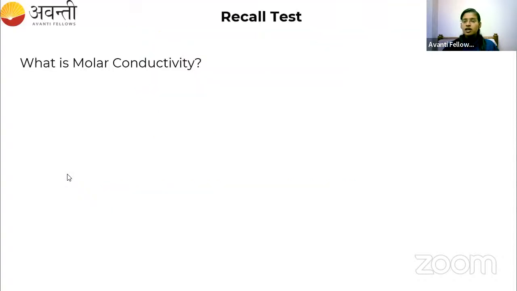Now let me give a recall test for you. Here I have got two questions. The first question is, what is molar conductivity? You have to give me the formula for molar conductivity. Molar conductivity is denoted by the letter lambda m. We have discussed yesterday. So it is equal to what? Can anyone give me the formula in the chat box?